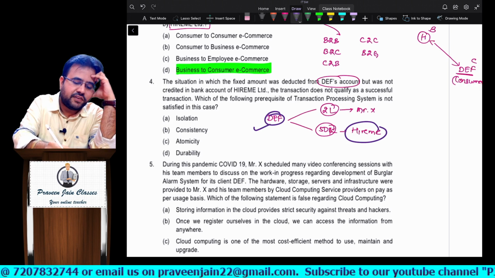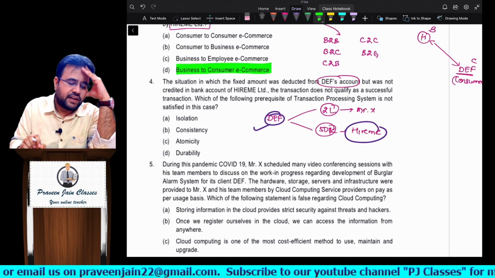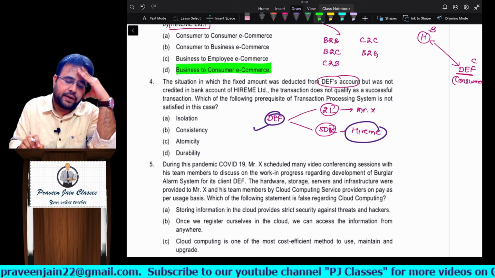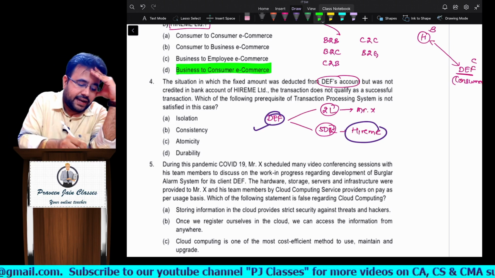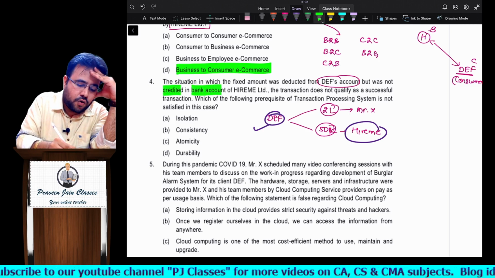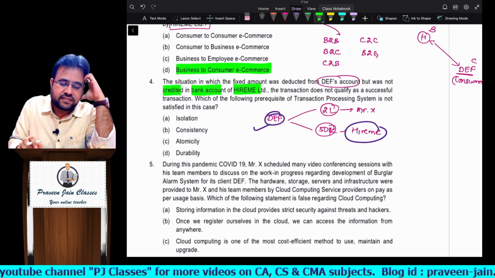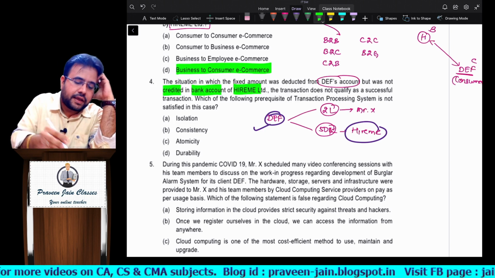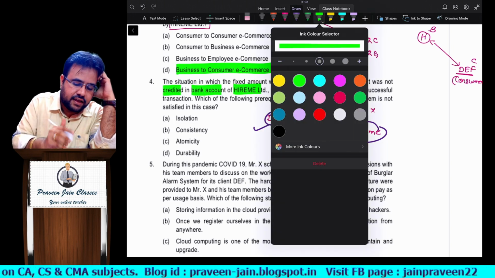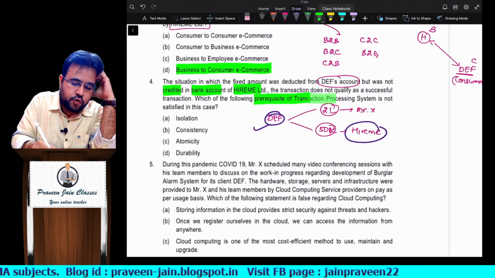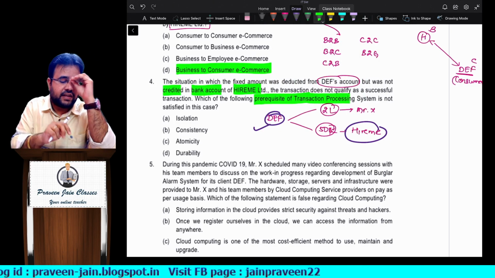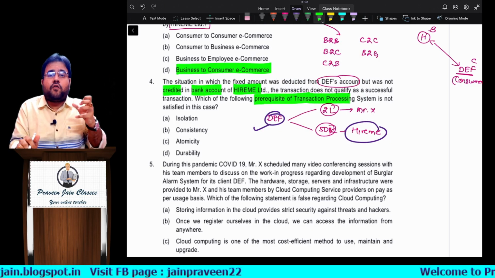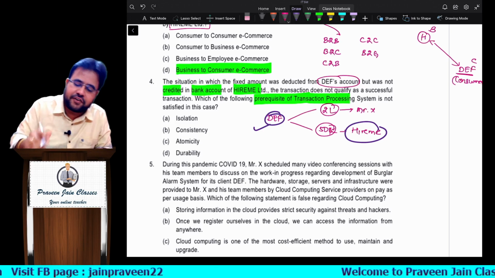Okay, so let's see what the question is, sir. The situation in which a fixed amount was deducted from DEF's account but not credited in the bank account of Hire Me, sir. The transaction does not qualify as a successful transaction. Which of the following prerequisites is not satisfied? So you have to tell me which prerequisite is not satisfied. Now tell me, sir, what are the prerequisites of an effective TPS, sir?